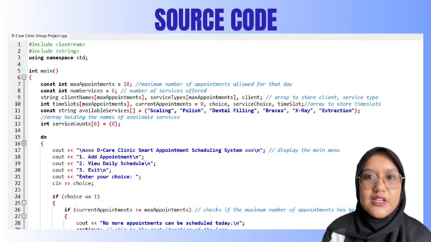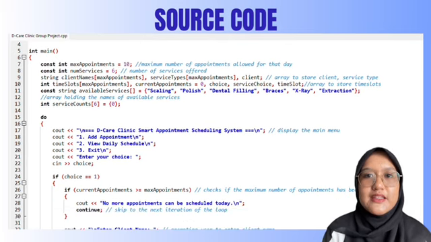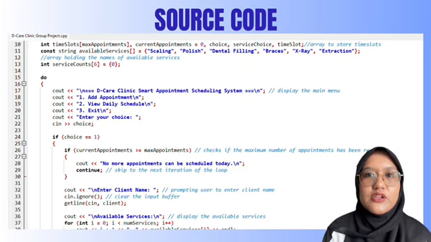Service count keeps track of the number of times each service is booked. For this part, a do while loop is used to repeatedly show the menu until the user chooses to exit. This part is to add the appointment. The program checks if the maximum number of appointments has been reached. If yes, it skips to the next iteration of the loop using continue.